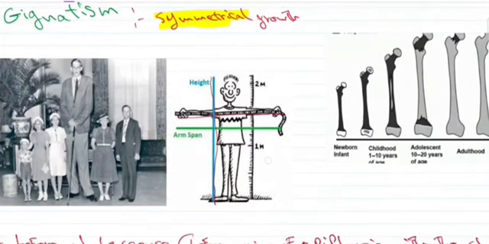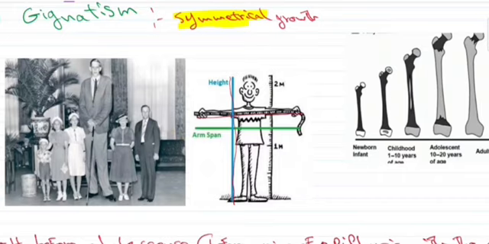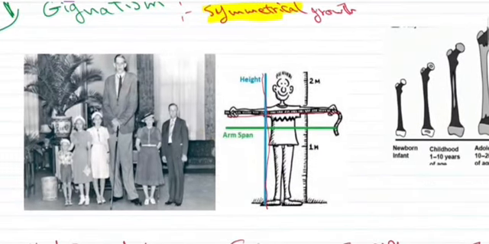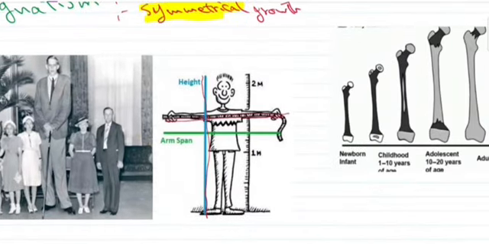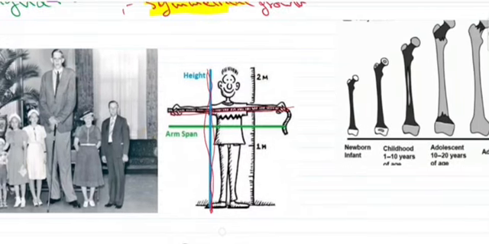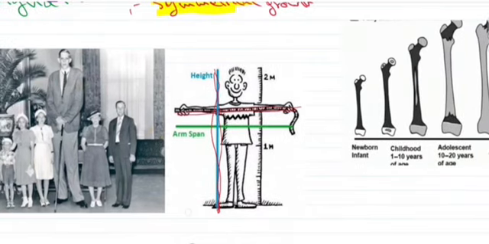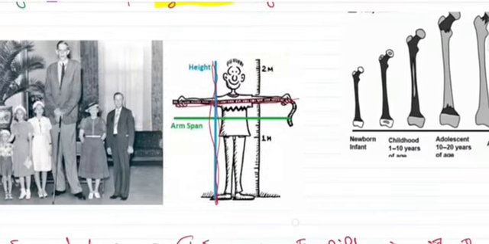So what I mean by symmetrical growth is that you can see here in this picture, the patient's arm span is like half of the height of the person, and this is usually the case in normal people or patients that don't have gigantism. But in case of gigantism, the arm span will be the same as the height, or even more. And this is the case in gigantism, which is not seen in acromegaly.